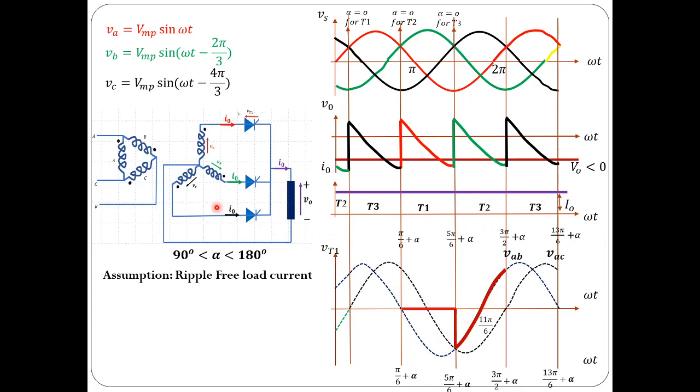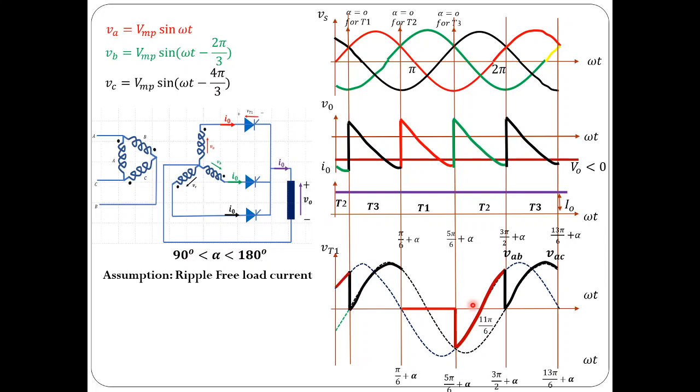For the next 120 degrees, thyristor 3 is going to conduct, and the voltage across thyristor 1 would be the same as VAC. We know once thyristor 1 current becomes 0, reverse voltage is applied immediately at this instant, and this reverse voltage exists during this interval only. So this period corresponds to the circuit turn-off time, that is the time allowed by the circuit for the device to turn off.